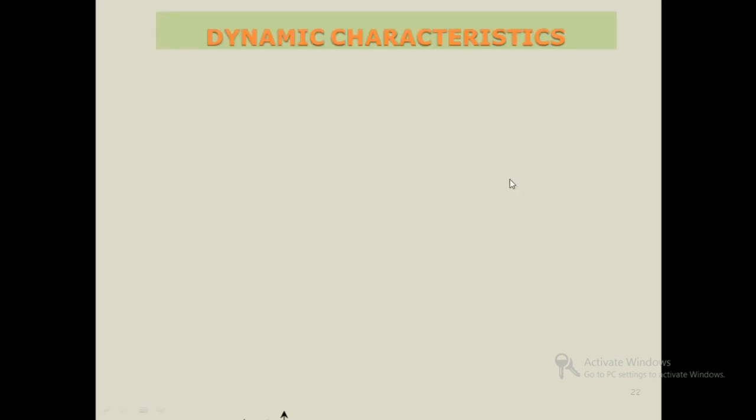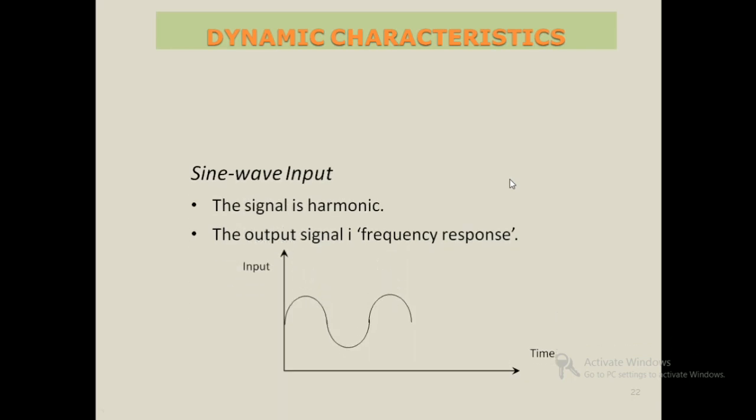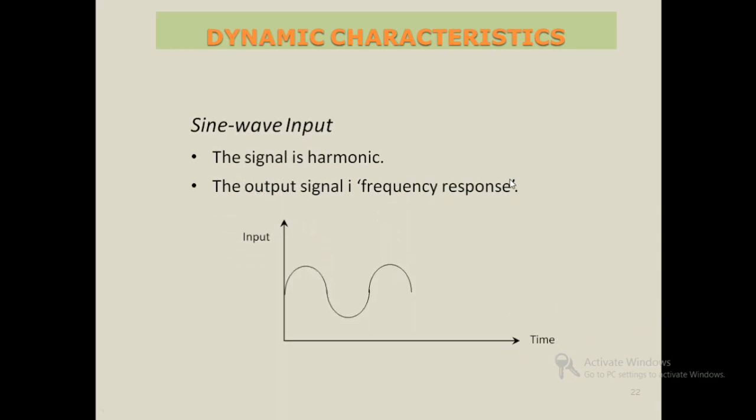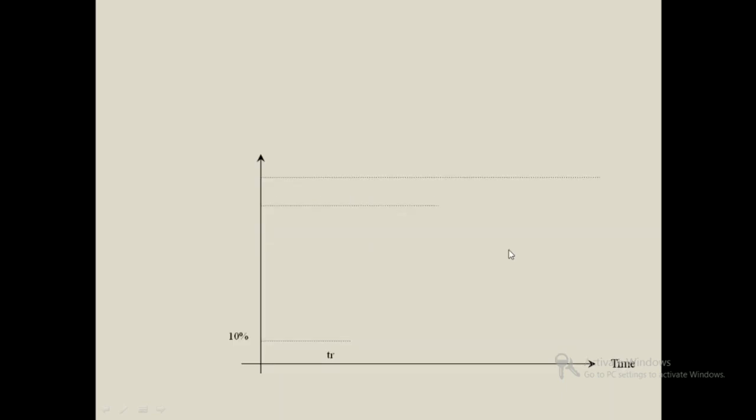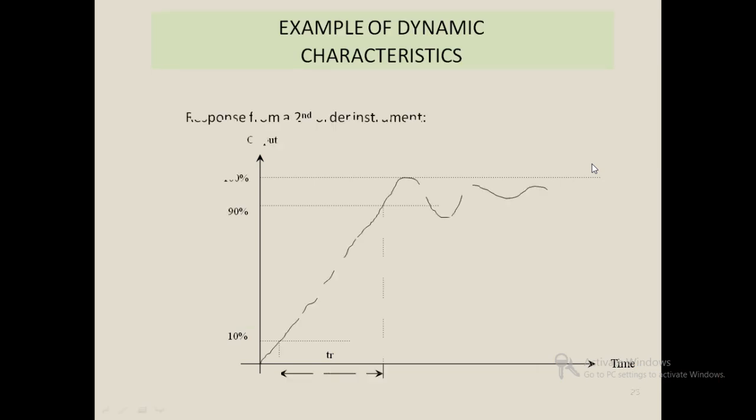Next one is sine wave input. The signal is harmonic. The output signal is the frequency response, that is, there is a change in time and input. The graph will be a sinusoidal wave. Next, we will see the example of dynamic characteristics. In that, we will take a second order instrument. The graph represents the damping ratio.